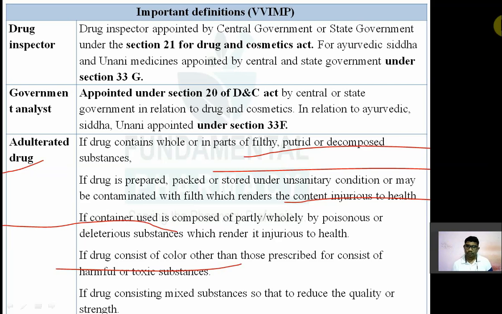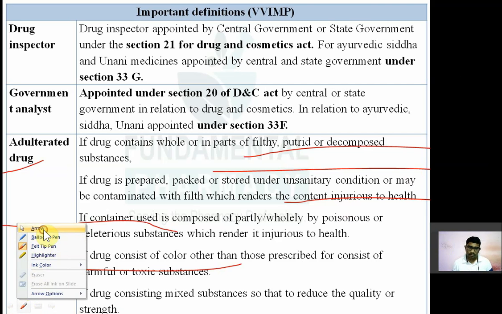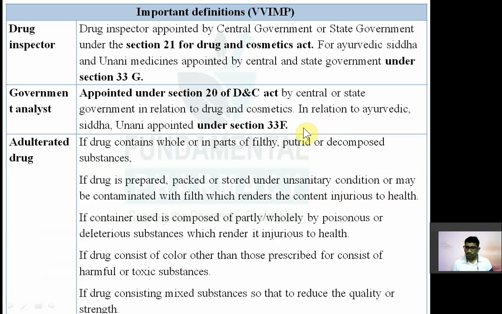Okay, remember the words here. Remember 4-5 words and you will remember it. Which words to remember? First you have to remember these 3 words: filthy, putrid, decomposed. If the whole drug is filthy, putrid, decomposed, or part of the drug is filthy, putrid, decomposed, it is adulterated. If the drug is stored or packed or prepared under unsanitary condition.